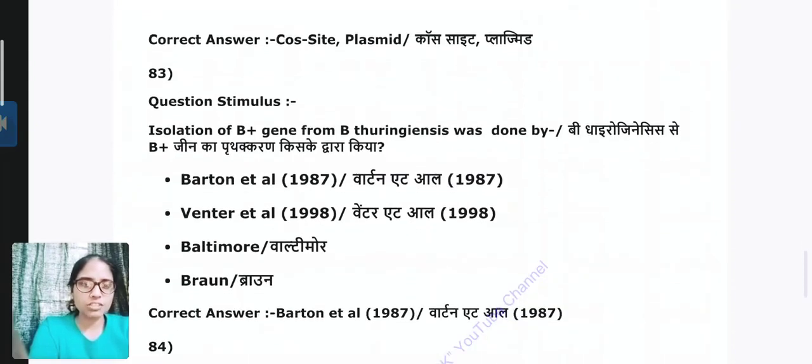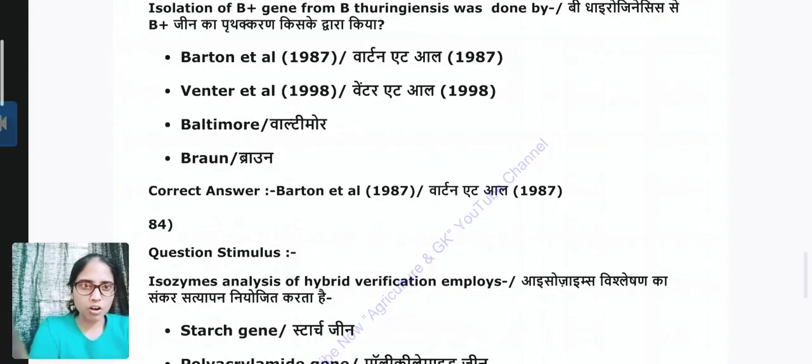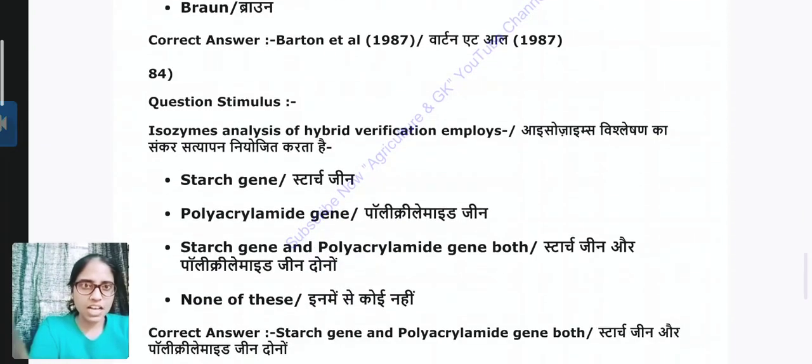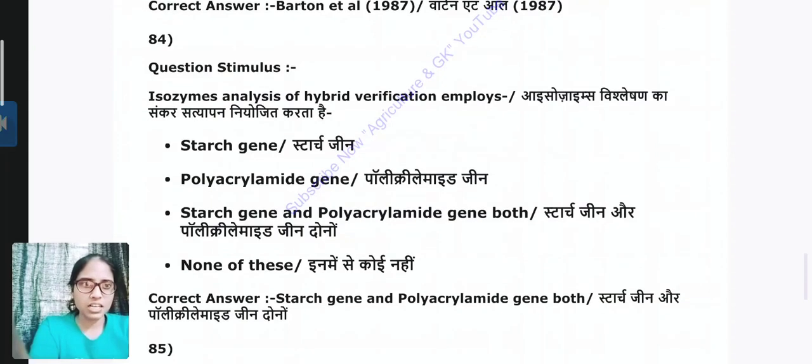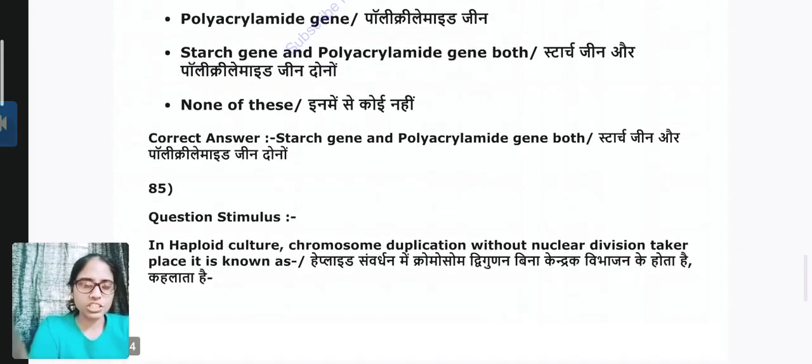Question 83. Isolation of Bt gene for beta-thurin genesis was done by Borden et al. in 1987.